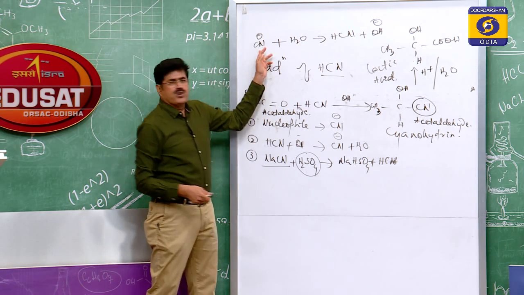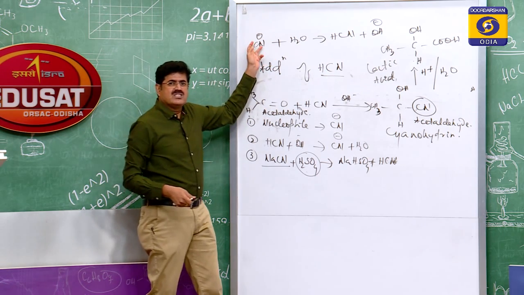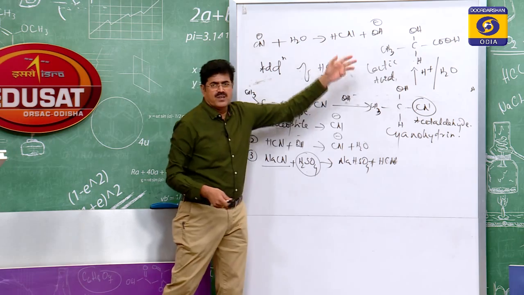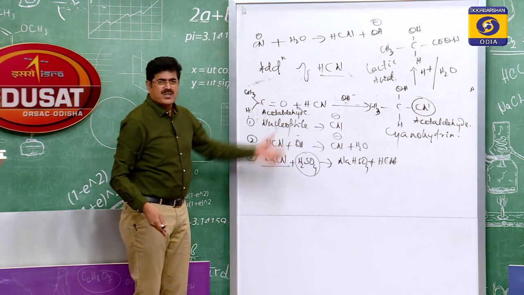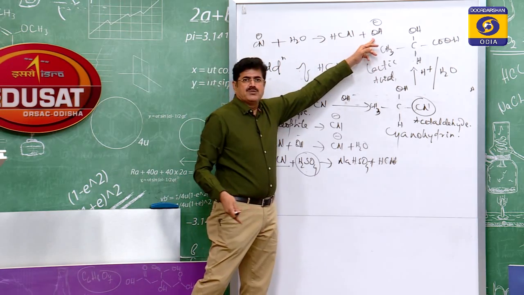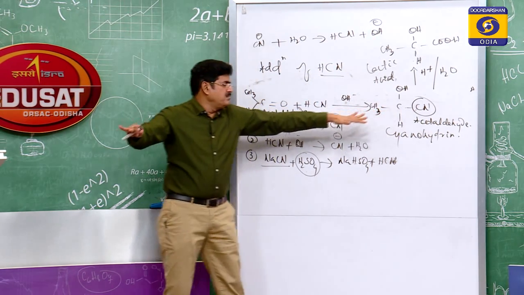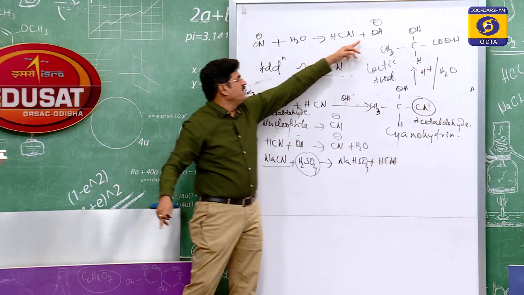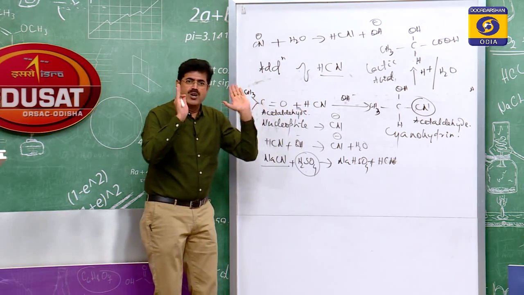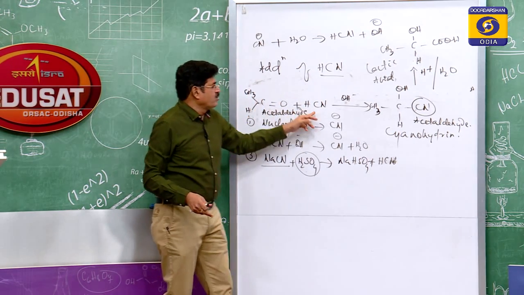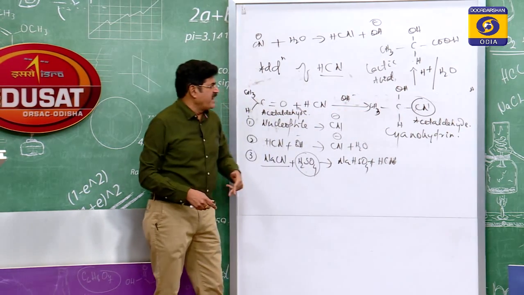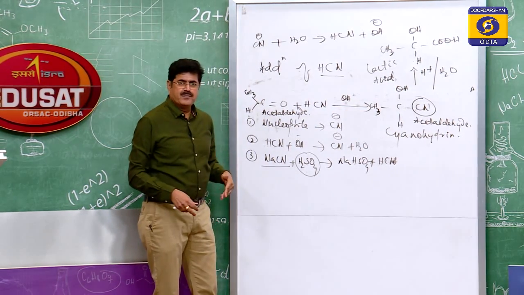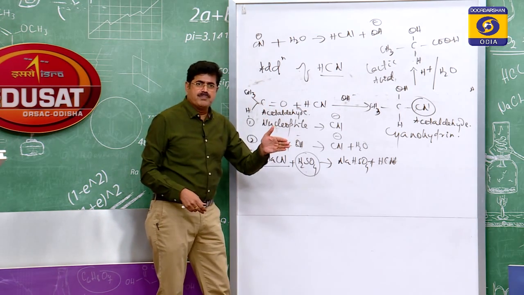So that there will be excess of CN- ion, and that CN- ion reacts with water to give HCN and OH- ion. It undergoes hydrolysis. You see, alkalinity is maintained, OH- is there. I have already told you that aldehydes when they react with hydrogen cyanide in weakly basic medium give the addition product, acetaldehyde cyanohydrin. And why is this reaction important?